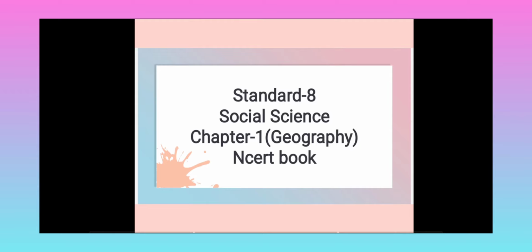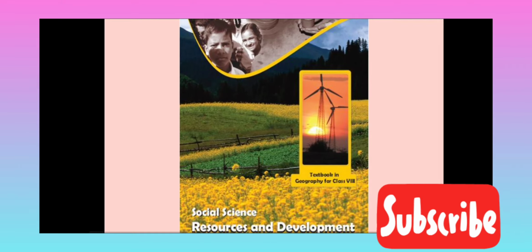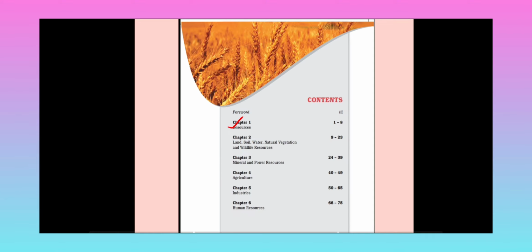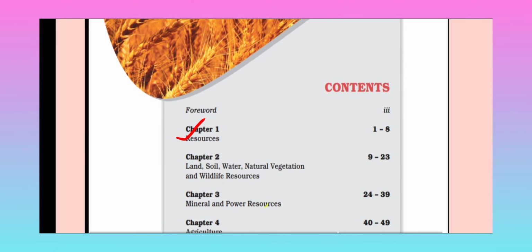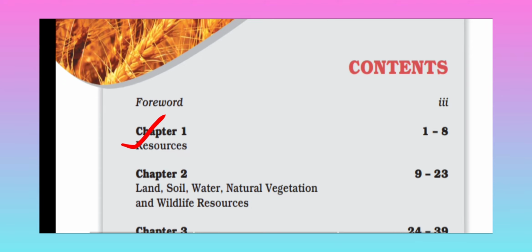Today we will see the quick recap of Chapter 1, Standard 8, Social Science, Geography NCERT book. The book name is Resources and Development. In this we will see the first chapter, Resources, quick recap.